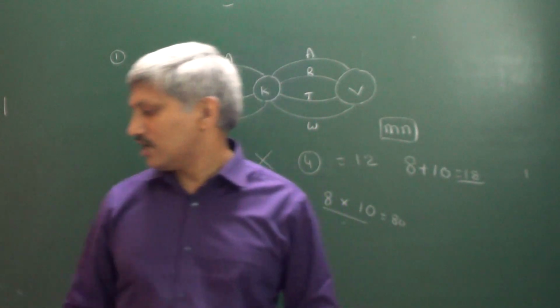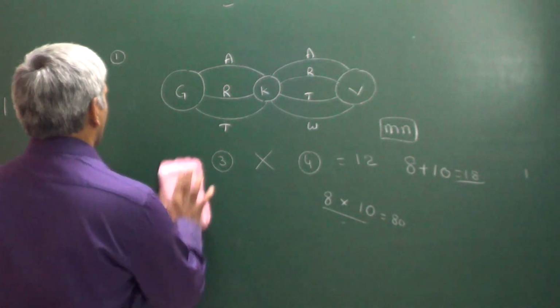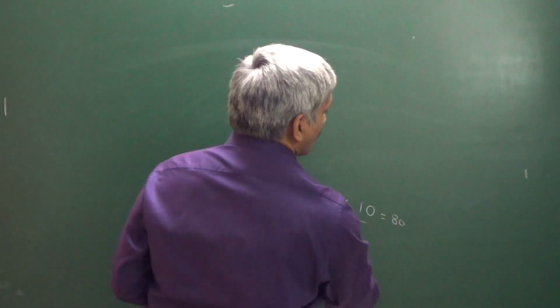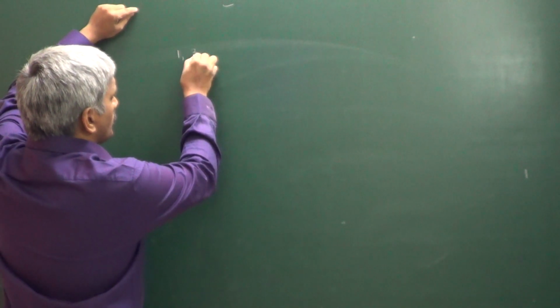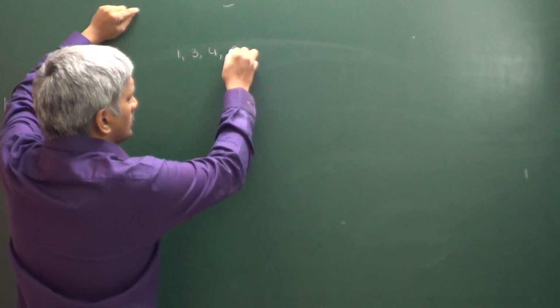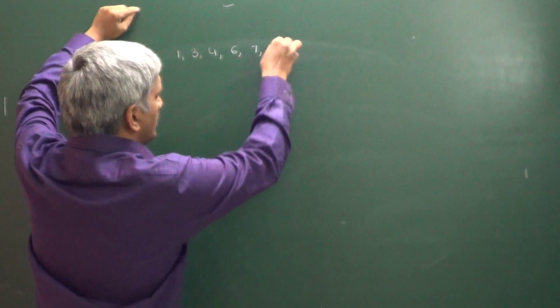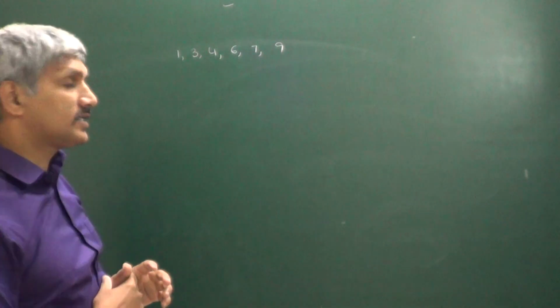So that is about the fundamental principle of multiplication and the fundamental principle of addition, when to multiply and when to add. Suppose you see 1, 3, 4, 6, 7, 9. These are the 6 digits.